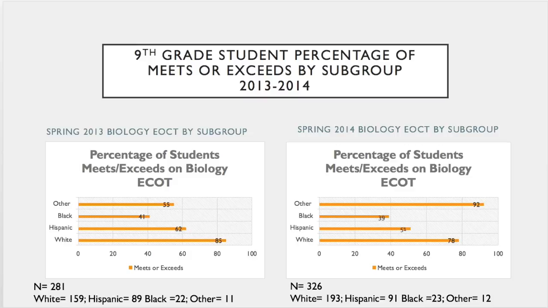And actually, with the numbers being very similar in 2014 and 2013, the percentages are actually going down, which we did see in the last graphic on the percentage of meets or exceeds at Calhoun High School. So as you can see in biology, the white students, the majority, are testing better as far as meets and exceeds, and there's a large gap in there.